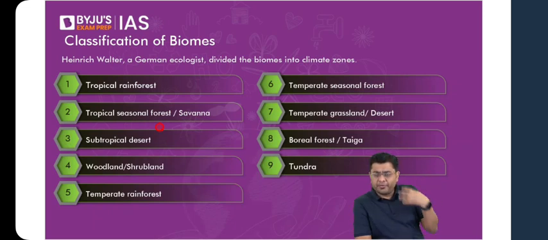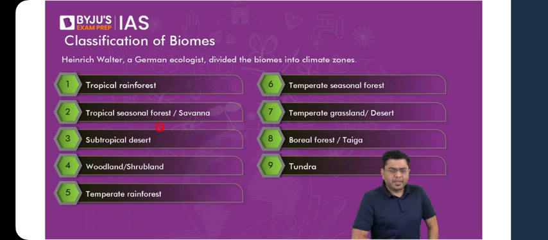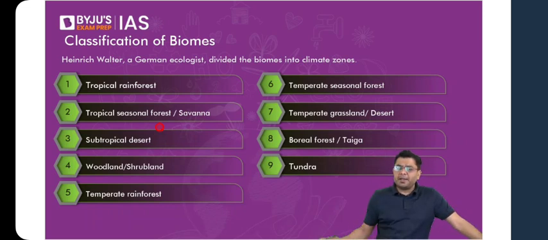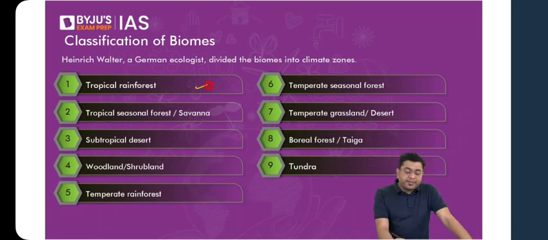Okay. Now, when we talk about the classification of biomes, overall, as you can see, this is just like the climatic classification that you are exposed to when you are studying geography. That is, you have tropical rainforest, then savanna. Savanna is tropical wet and dry forest, subtropical desert, shrubland, temperate rainforest, temperate seasonal forest, temperate grassland. Then you have coniferous or taiga or boreal forest, and then you have the tundra. Let us very quickly go through the important features of each one of them, starting with the tropical rainforest biome.